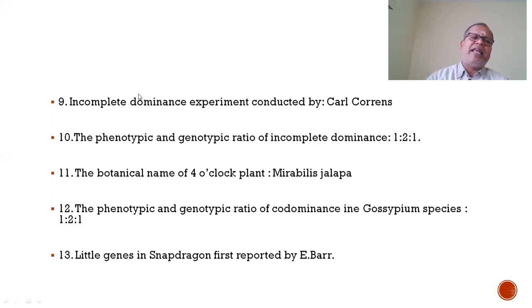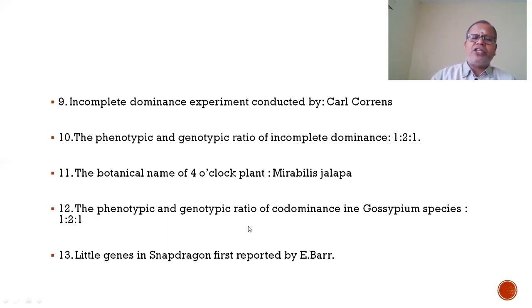The speciality of this is that in incomplete dominance the phenotypic and genotypic ratio are both the same. The physical expression as well as genetic expression is 1:2:1. The botanical name of four o'clock plant is Mirabilis jalapa. I mentioned snapdragon, its botanical name is Antirrhinum majus.